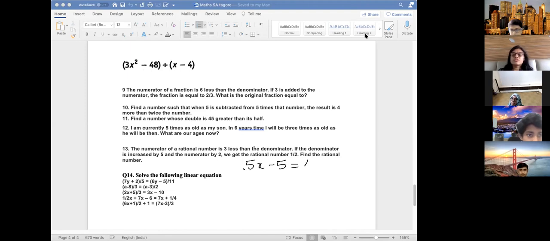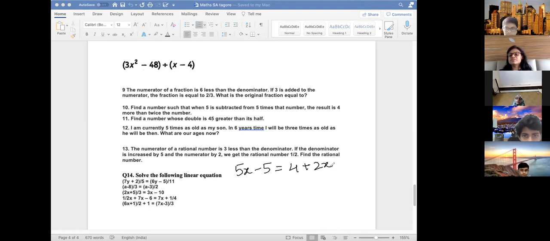No, something else is the question. Find a number such that when 5 is subtracted from 5 times that number, the result is 4 more than twice the number. So 5x minus 5 is equal to 4 plus 2x. Is this the correct equation? Did you get this? Muazzam, Farhana, did you get this equation?